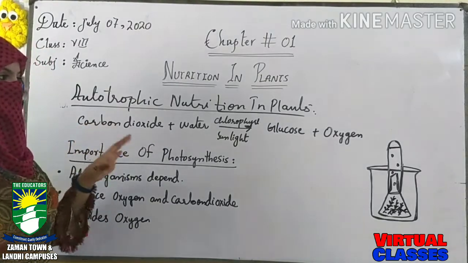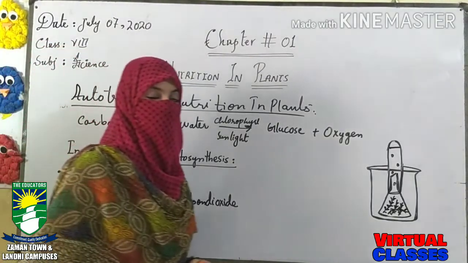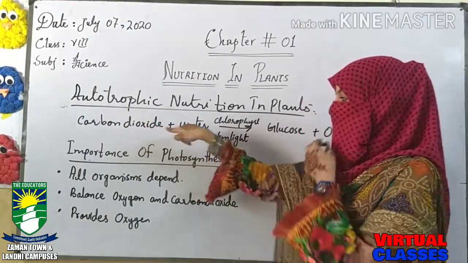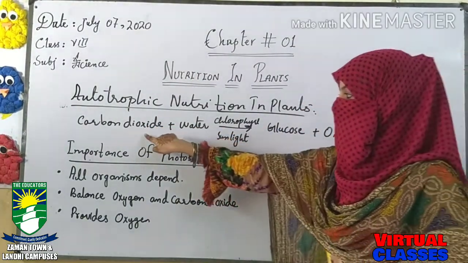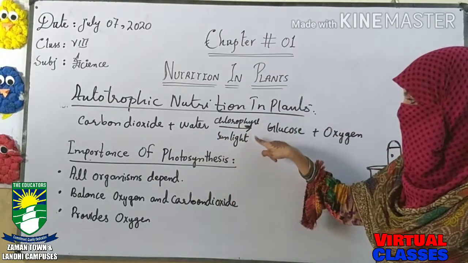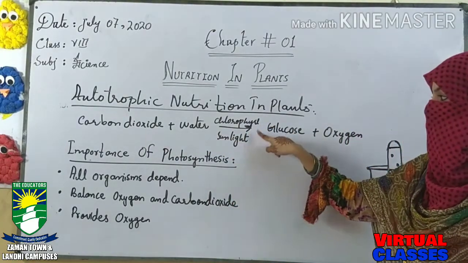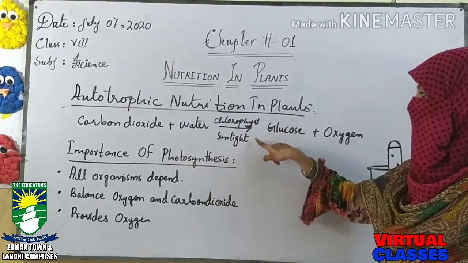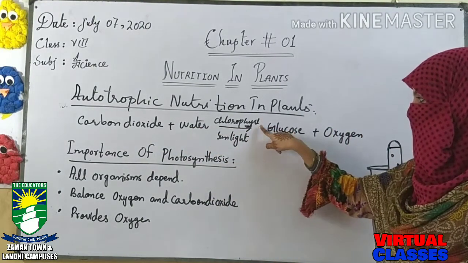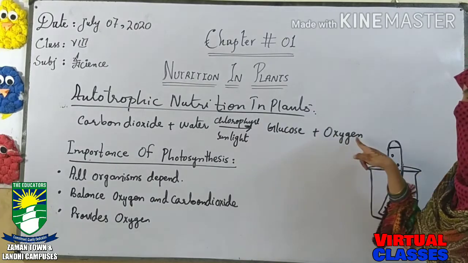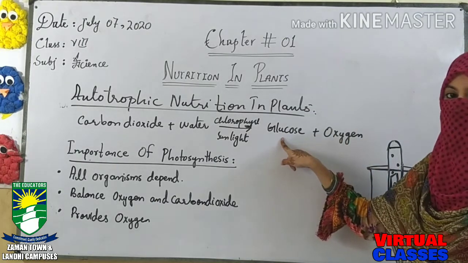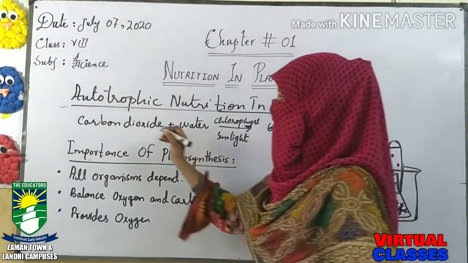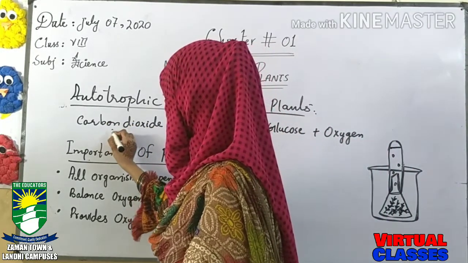How can we define it by word equation? We can define it by word equation like carbon dioxide along with water. They both combine in the presence of chlorophyll and sunlight. Sunlight splits the water into constituents, and in the green part of the plant, in the leaf, produces food like glucose and oxygen. Glucose is basically the food of the plant. We can also write the formula of these terms.